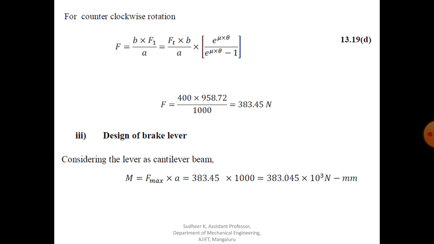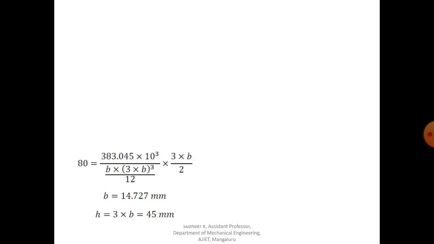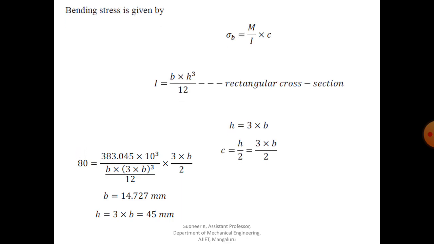Now we need to find the bending stress. Allowable bending stress is given for the lever material. The material may be steel. If it is not given in some problems, you have to assume based on the condition that the material is steel. Bending stress is given by sigma b equal to M by I into c.